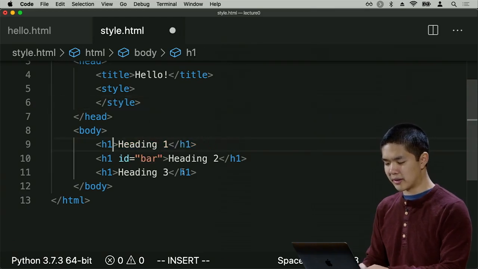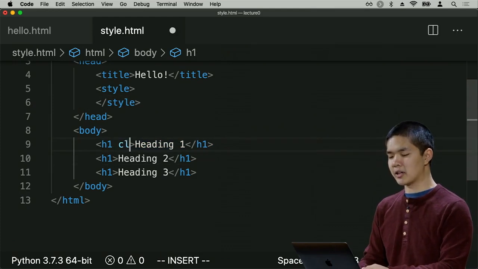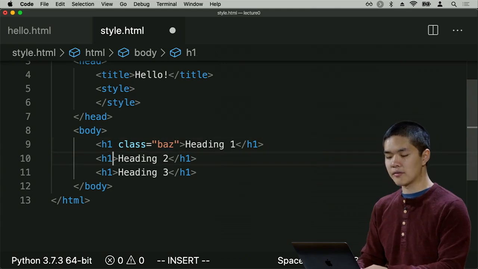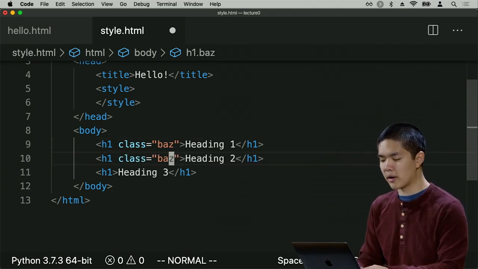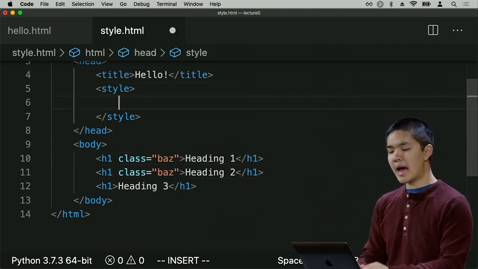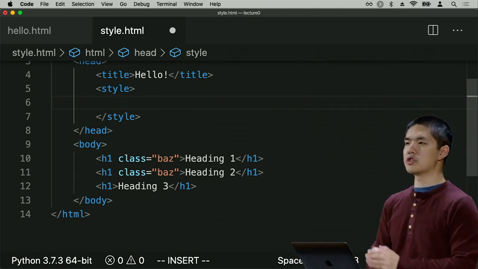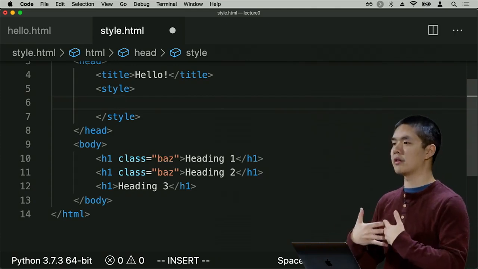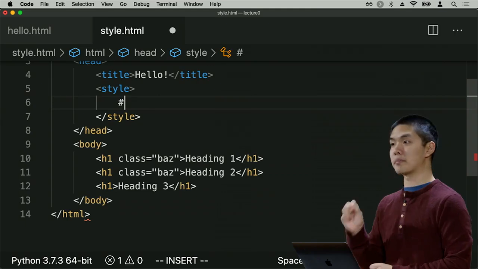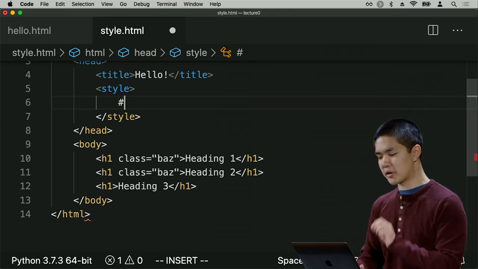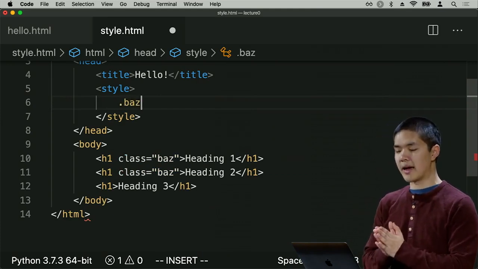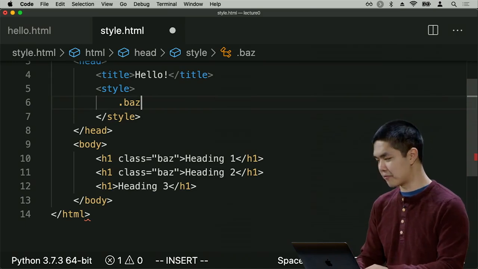Instead of giving each of these h1s an ID that's different, I can give each one a class. We'll give this a class of baz, again, just another arbitrary name that we've chosen. And I'll give this h1 a class of baz as well. They both belong to this same class called baz in this case. And now inside of my style code, I would like to say, just style the elements that are of class baz. And just as we had a special symbol, the hashtag, for styling only something with a particular ID, to style everything with a particular class, I can use a dot. So dot baz, in this case, is going to style only the elements that have a class of baz.